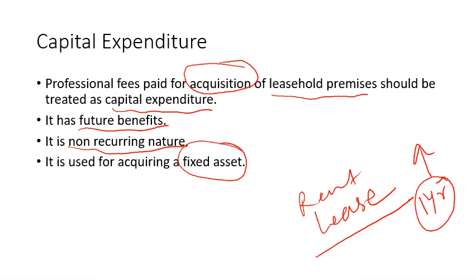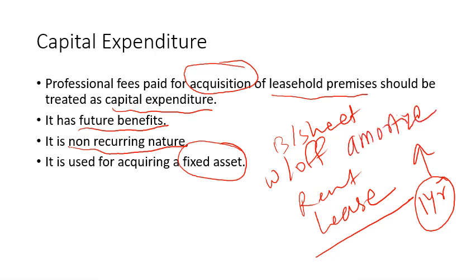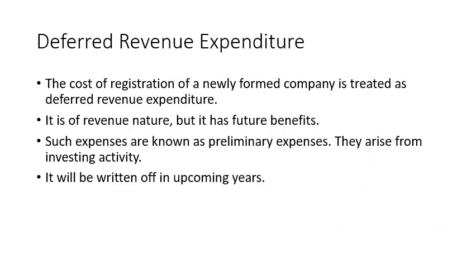So leasehold premises are fixed assets and those will be shown where? Those will be shown in the balance sheet, and every year you are going to write off some part. You are going to amortize. Amortize means just like the depreciation. You are going to depreciate it, right? So all these reasons are given here and that's why it is capital expenditure.